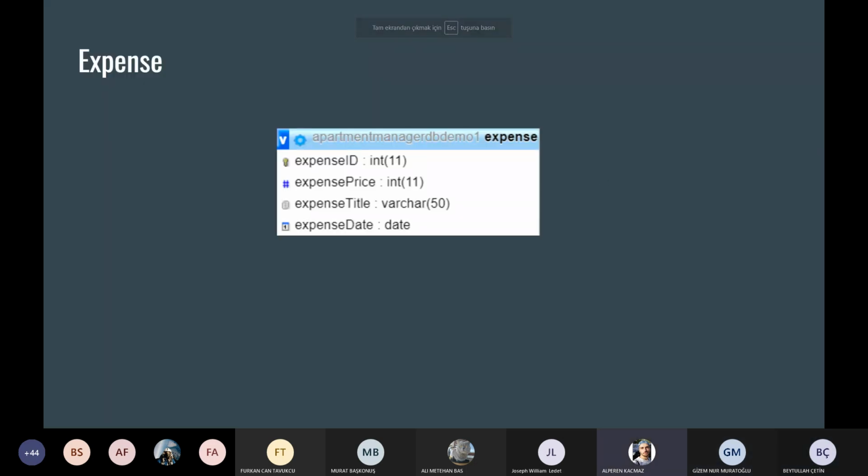Hello guys, I am Alperen Kaçmaz. I am a member of group 1. Let's continue with the expenses. First, what is the meaning of expenses? It means impersonal expenses that tenants or landlords spend on the apartments.